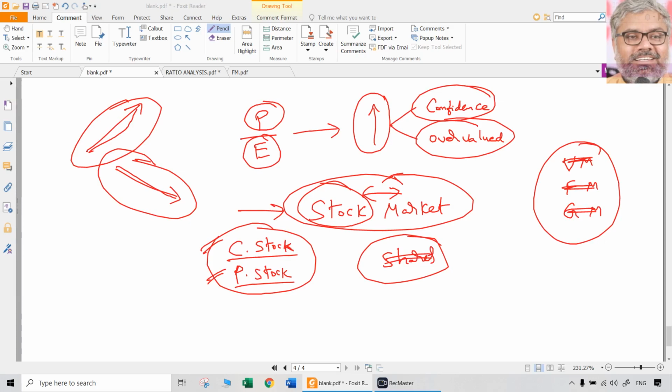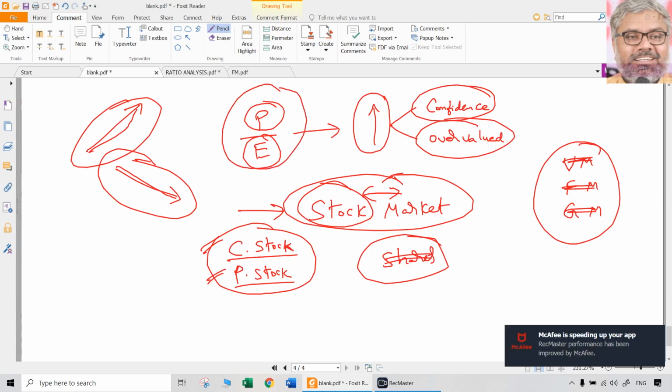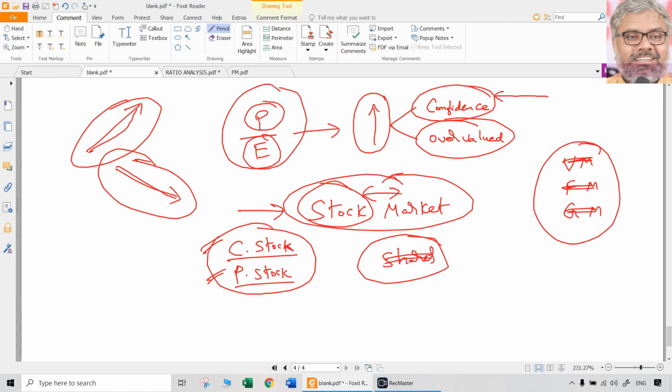But the point is, two people will definitely have opposite views. One person, if he looks at a company with a higher PE ratio, thinks, oh, this is a very good company because the public has a lot of confidence in it. It's a very reputed company. Then only a higher PE ratio will be there. PE ratios of a lot of companies are so huge, 30, 35, 40.